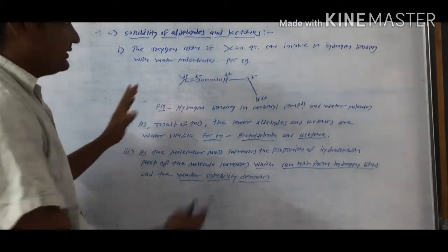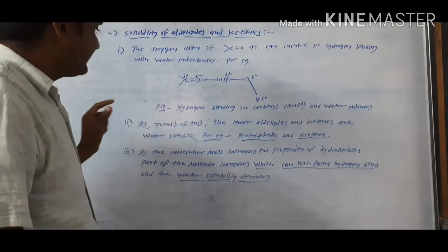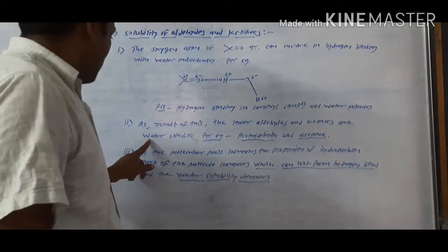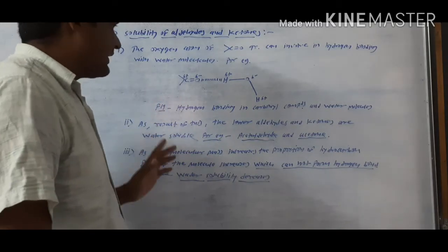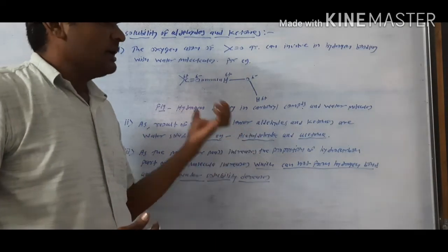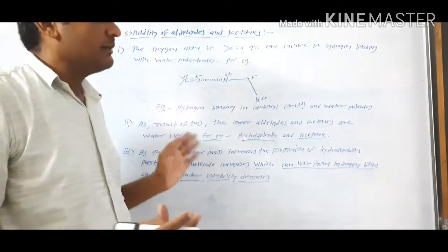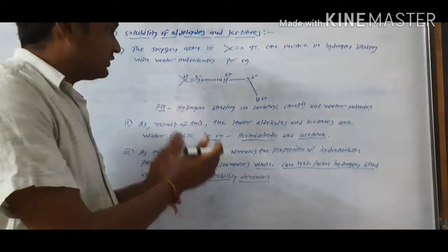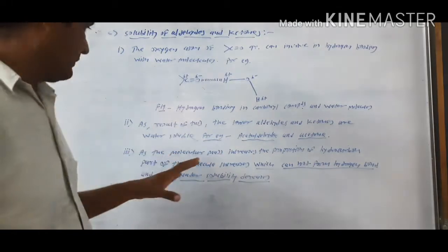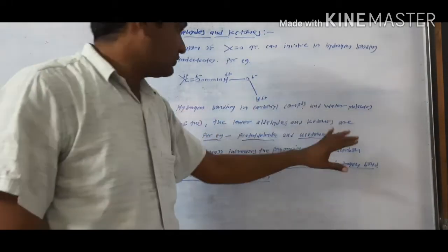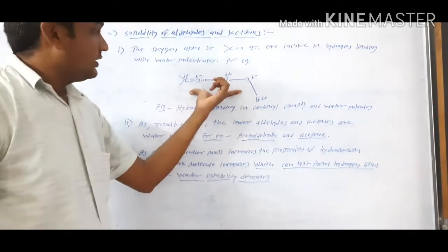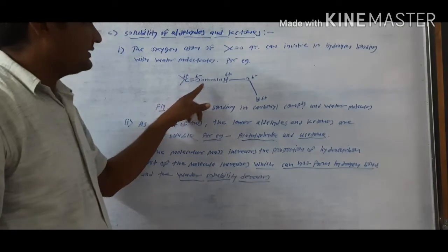Second important point, due to this hydrogen bonding, the result is that the lower aldehydes and ketones are water soluble. Lower aldehydes and lower ketones means the number of carbon atoms in the aldehydes and ketones is low, about up to 3 carbons to 4 carbons. This type of aldehydes and ketones are generally water soluble because they form hydrogen bonds between the carbonyl oxygens and water molecules.